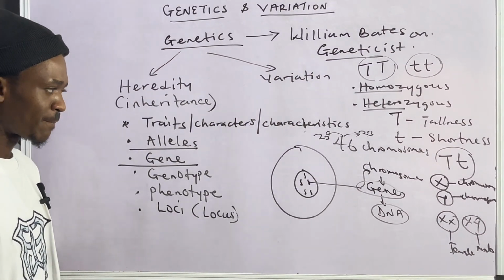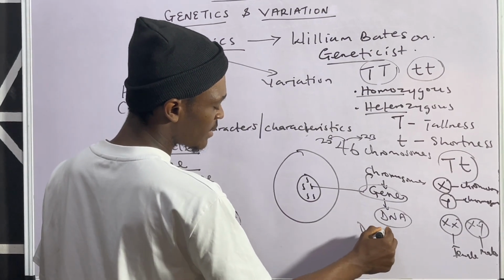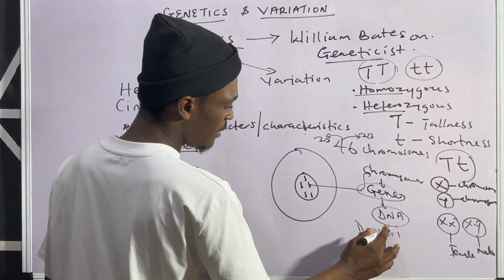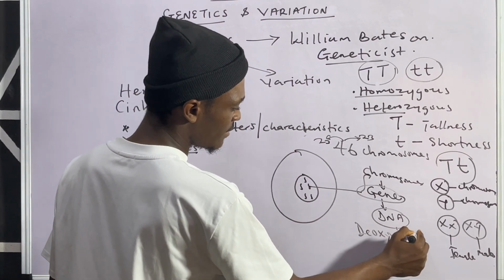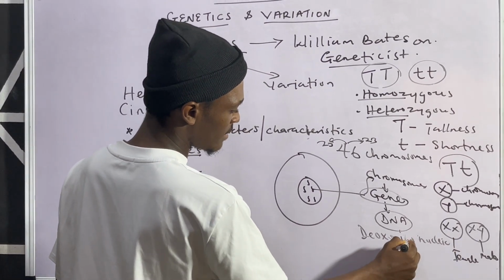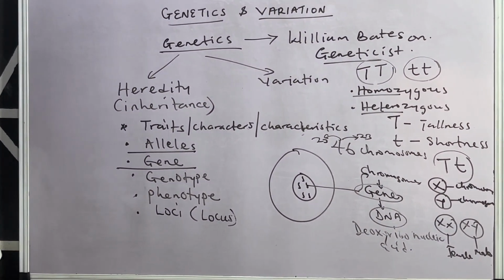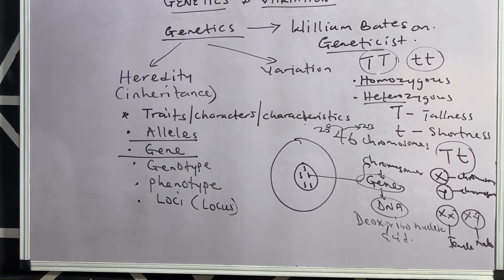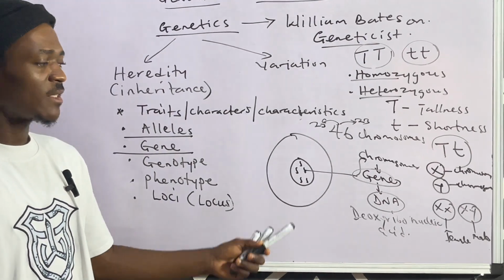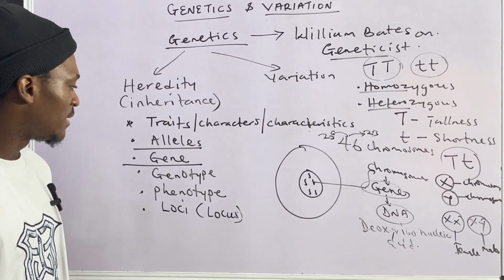Then coming back, now the DNA is also known as deoxyribonucleic acid. All right. So that's the full meaning of DNA, deoxyribonucleic acid. Now, we have seen that the gene is the unit of inheritance, and within the gene, you have the DNA.